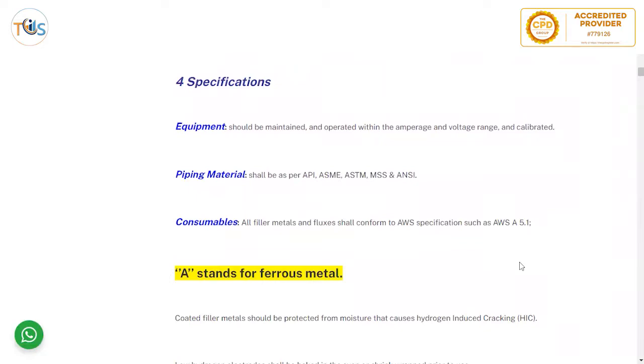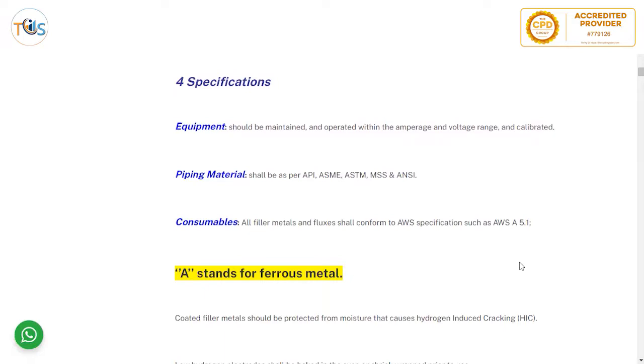Specification: equipment should be maintained and operated within the amperage and voltage range, and the welding equipment calibrated. Piping materials are such as API 5L, ASME material, ASTM material section, and MSS and ANSI.